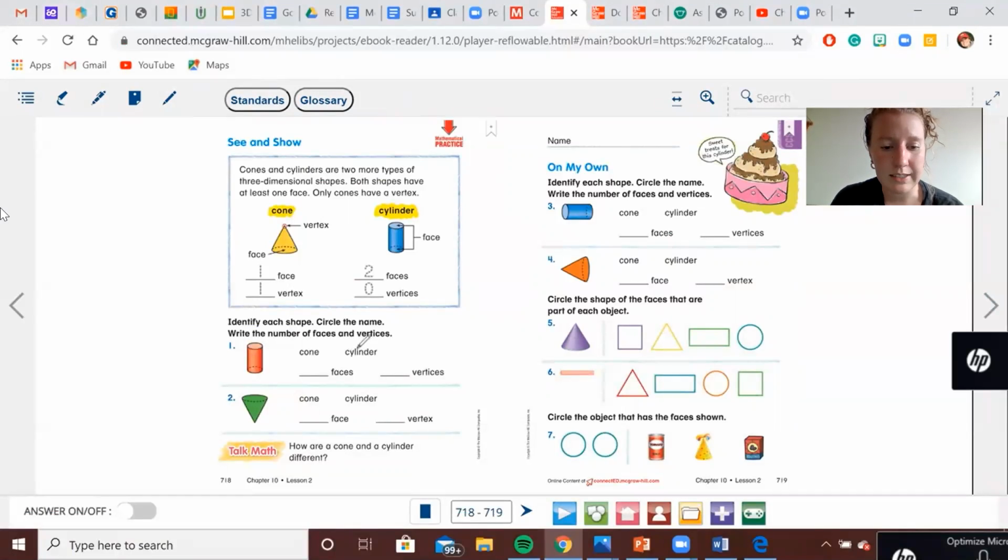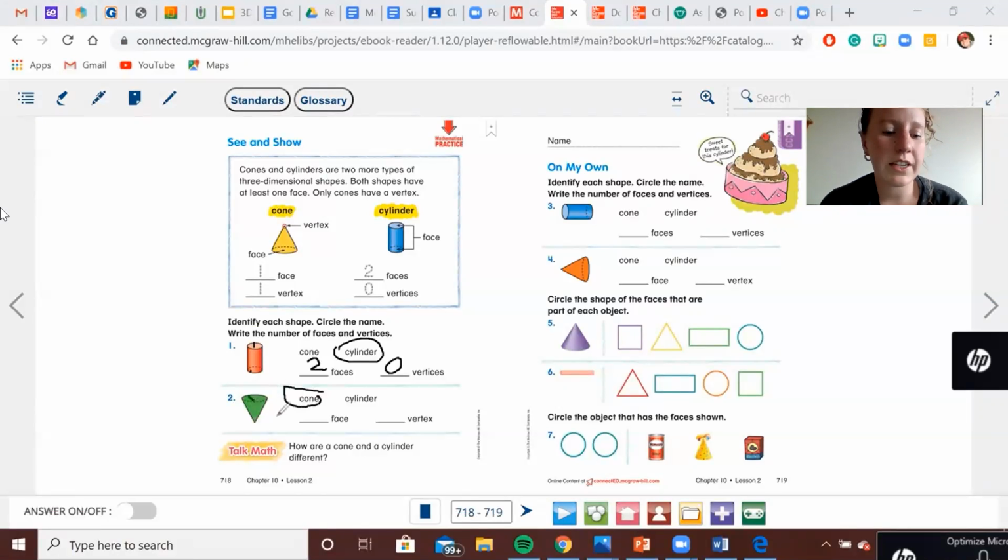So this is a cylinder. There I go. And the cylinder has two faces and 0 vertices, just like we talked about before. How about this shape? What's this shape? Good, this one's a cone. And the cone has one face right there and one vertex right there.